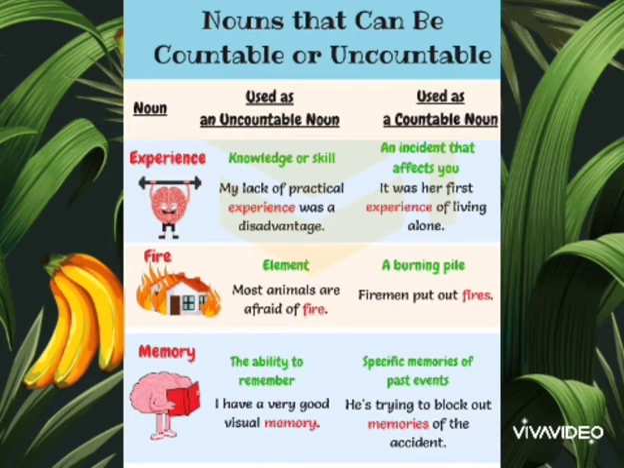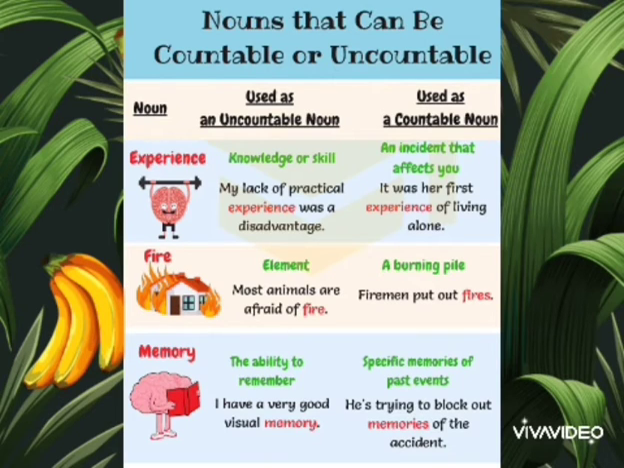Now here you can see some more examples. Experience, used as an uncountable noun: knowledge or skill. My lack of practical experience was a disadvantage. Used as a countable noun: an incident that affects you. It was her first experience of living alone. Fire, used as an uncountable noun: element. Most animals are afraid of fire. Used as a countable noun: a burning pile. Firemen put out fires.